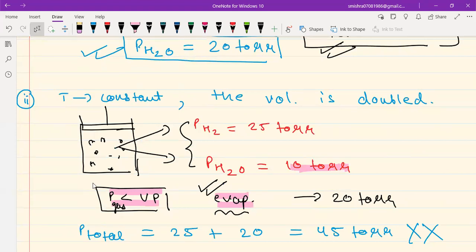So I hope you understand this now, that this H2O will remain at 10 torr only. It wants the pressure to be 20, but for that evaporation needs to happen, and for evaporation to happen, there should be liquid water in the container. So therefore, my dear students, the P total in this case will be 25 plus 10, which will be 35 torrs only.